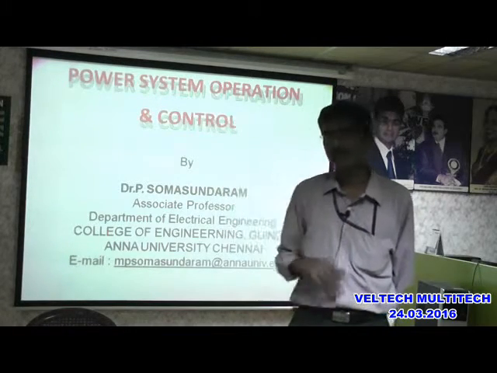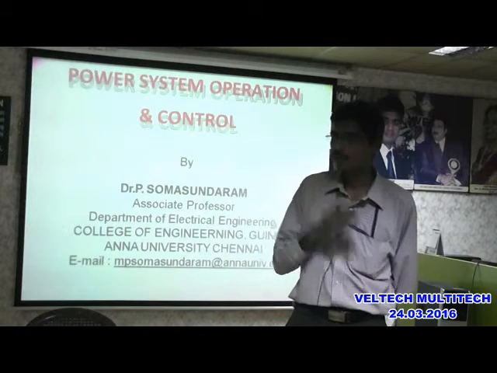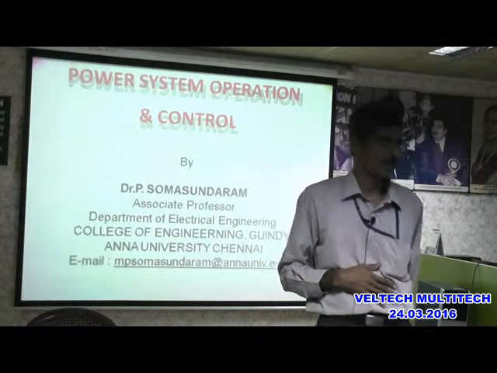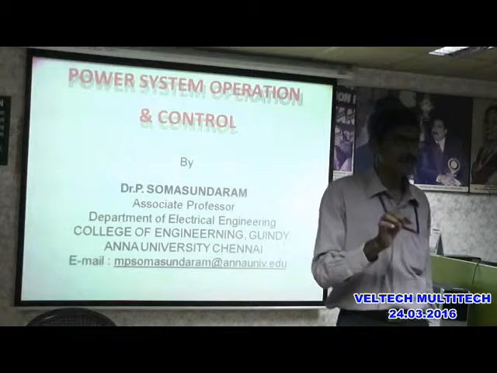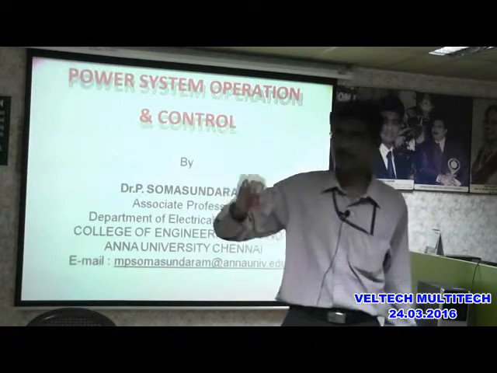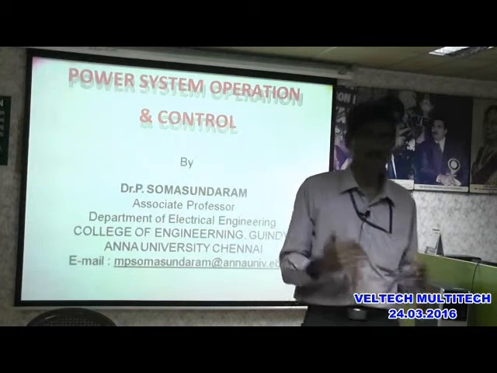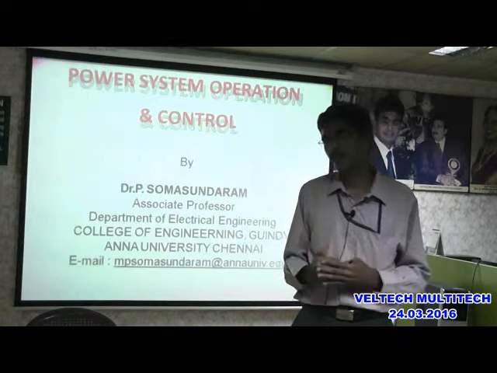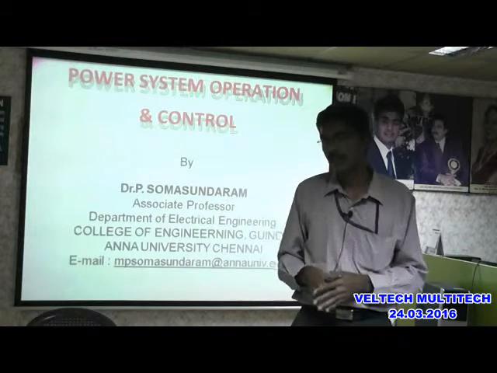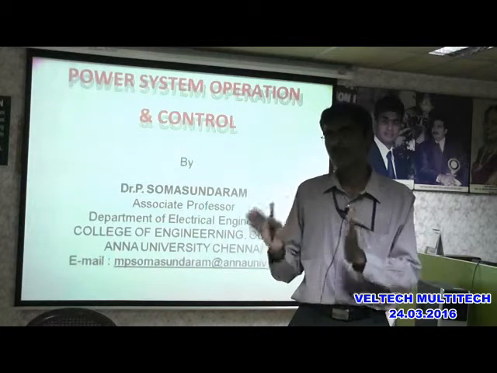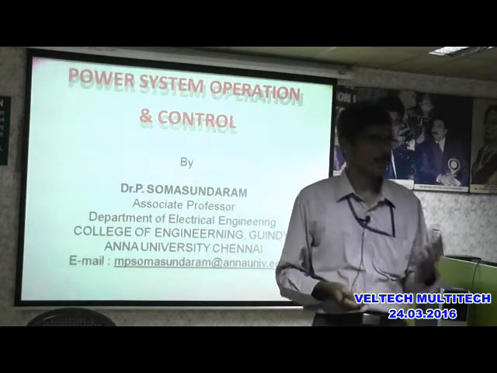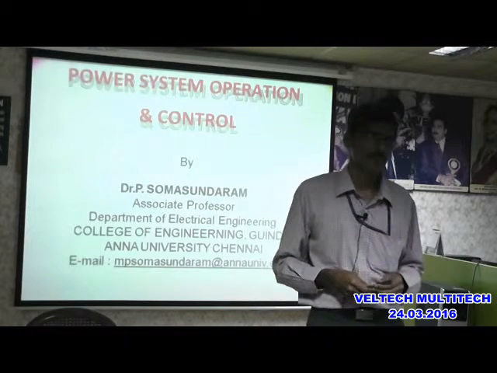Continuous fluctuations will be there in the load demand, and that will be reflected in the frequency. But the operator cannot see the frequency, and he cannot communicate to the operator to adjust the speed changer frequently. Or there is an automatic control mechanism within the power plant, which is called the speed governing mechanism. What is that speed governing mechanism?